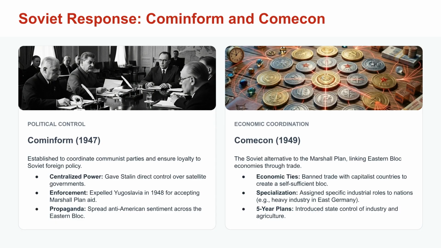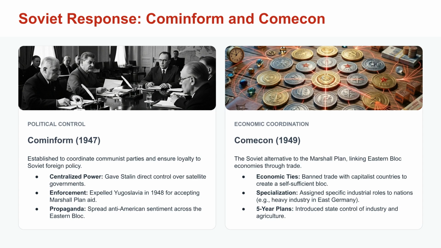To respond to this American aggression, Stalin tried to tighten control of Eastern Europe further, with the introduction of Cominform in 1947, as a response to the Truman Doctrine, and Comecon in 1949, as a response to the Marshall Plan. Cominform ensured that all satellite states were under more direct control of Stalin, with all countries following the same rules.